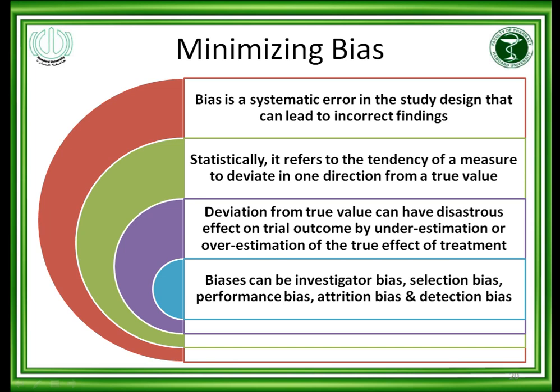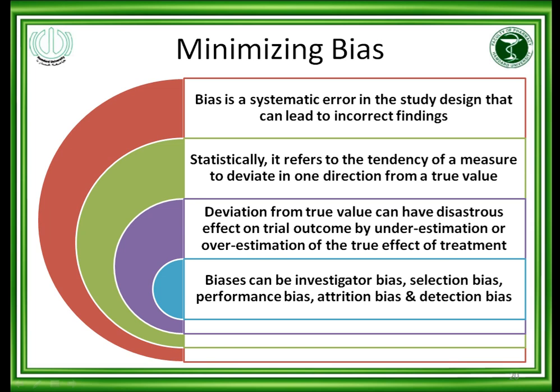Deviation from the true value can have a disastrous effect on the trial outcome by underestimation or overestimation of the true effect of the treatment. If it is in the negative direction, it means underestimation of the drug effect. If it is in the positive direction, it means overestimation of the true effect of the drug.